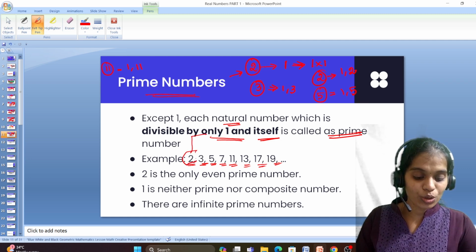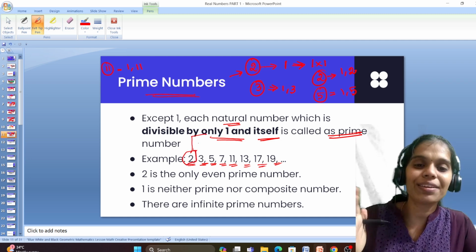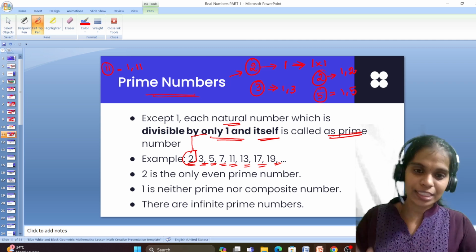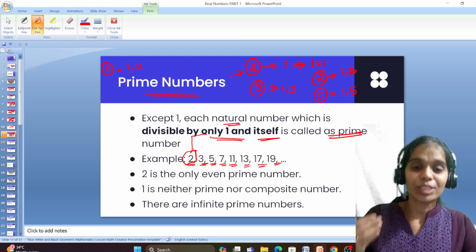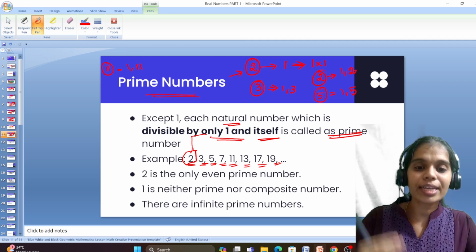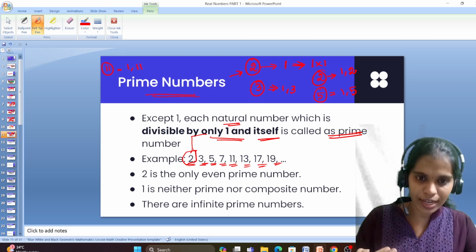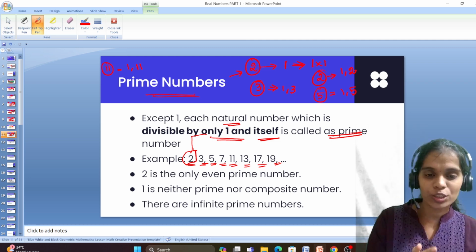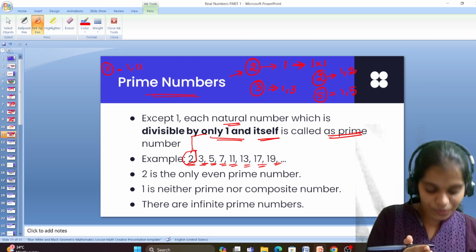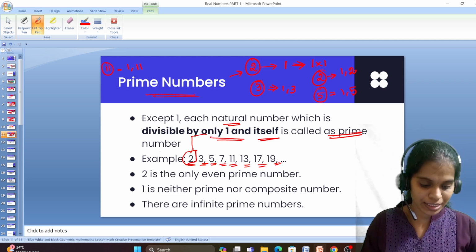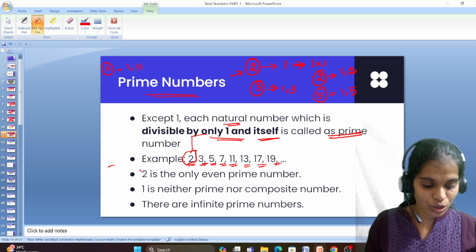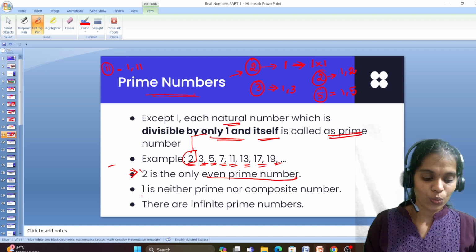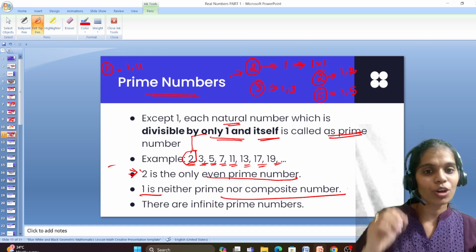Except 2, no other numbers are even, right? Every even number has 2 as its factor. In such a case, those numbers always include 2 as a factor, which results in more than 2 factors. That's why no other even numbers can be prime. So 2 is the only even prime number. 1 is neither prime nor composite.